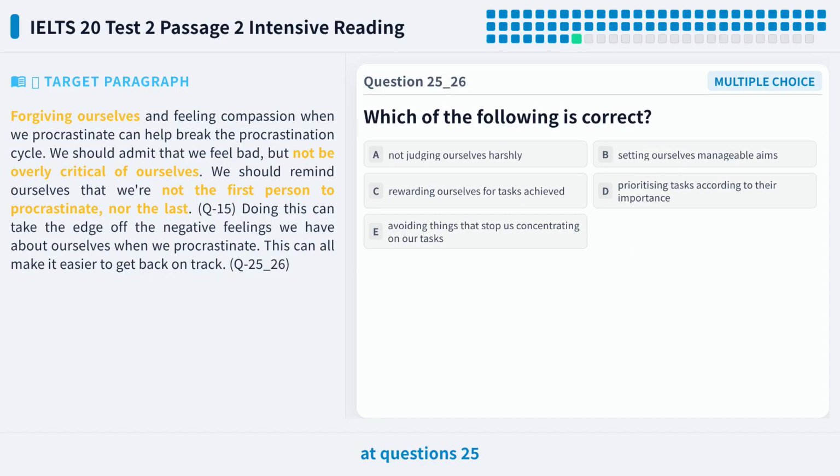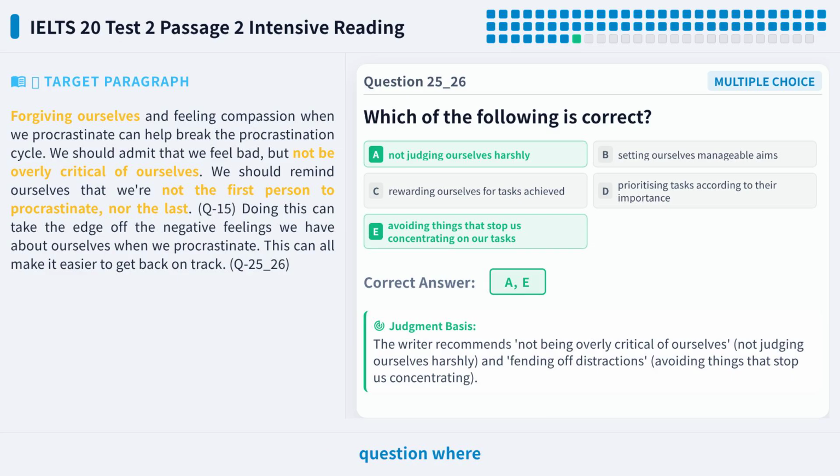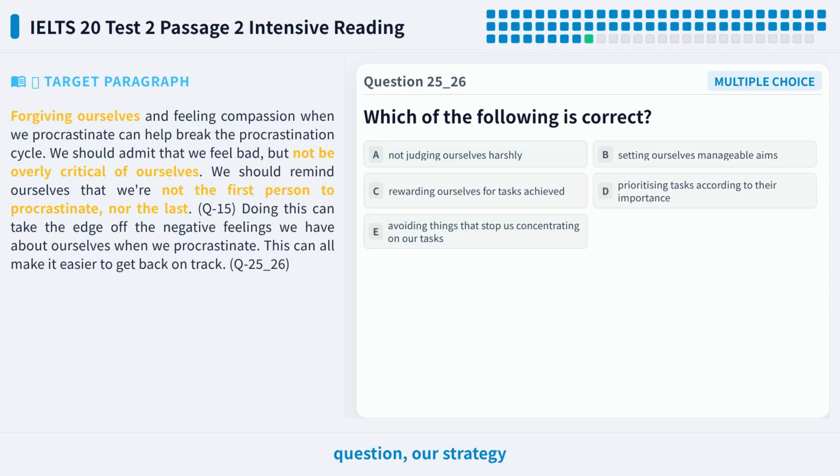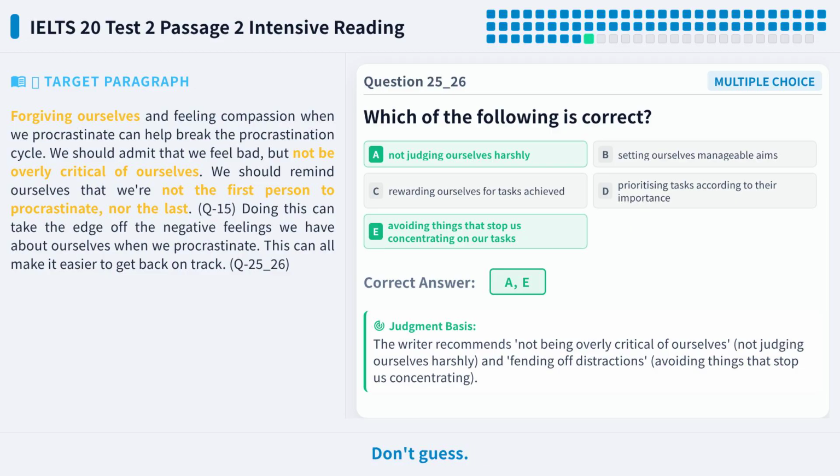Now let's look at questions 25 and 26. This is a multiple choice question where you need to choose 2 answers from 5 options. The question is about advice on staying motivated. Please pause the video and try to choose your answers first. For this type of question, our strategy is to check each option one by one. Don't guess. You must go back to the text and find direct evidence. The correct answers will always have direct support from the text.